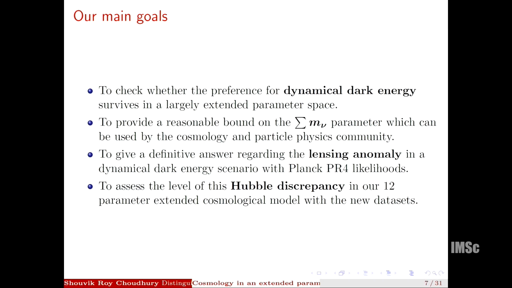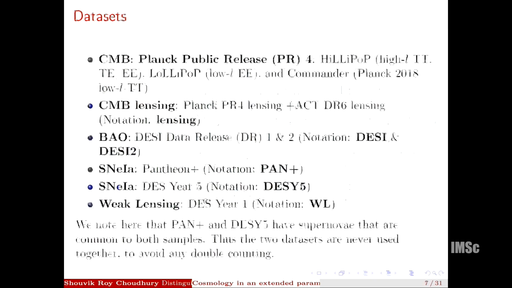We also want to assess the level of the Hubble discrepancy in our 12 parameter extended cosmological model. So how far we can decrease the tension, from currently the tension is at 5 sigma, so we want to see how much we can decrease it.